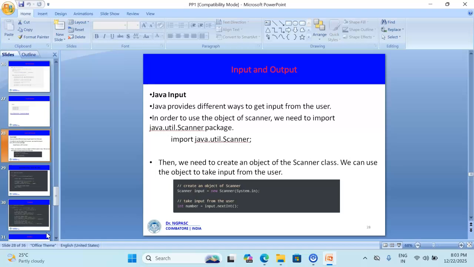It provides some different ways to get input from the user. First, we need to use the Scanner class, that is import java.util.Scanner. This is an important library that is used to get input from the user. First, we need to create an object for the Scanner class, that is Scanner input is equal to new Scanner(System.in). We need to use the keyword new.